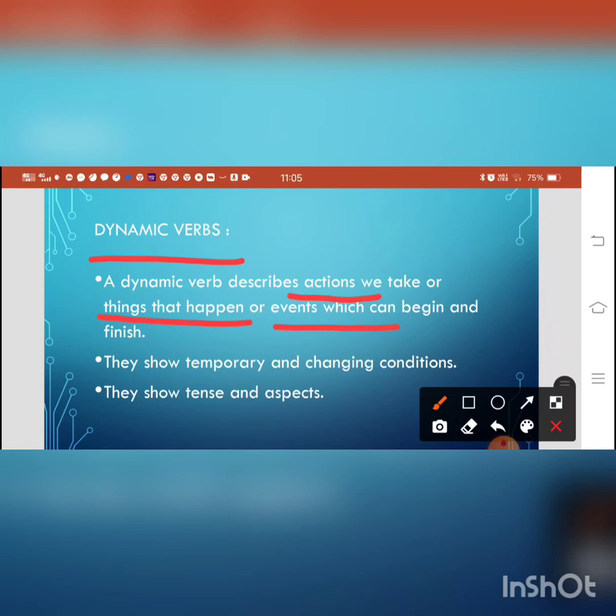So the dynamic verb is also a main verb, but it also takes the help of helping verbs to form tenses and to form passive voice. And the most important point is they show temporary and changing conditions. The forms of the verbs are changed. Tenses are changed. They show tense and aspects.